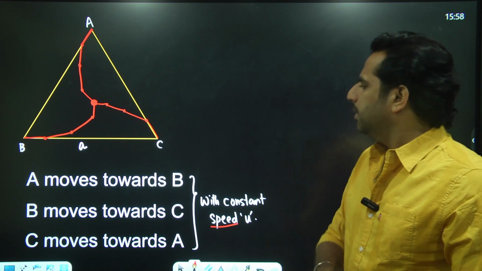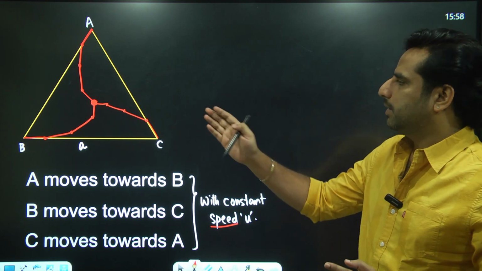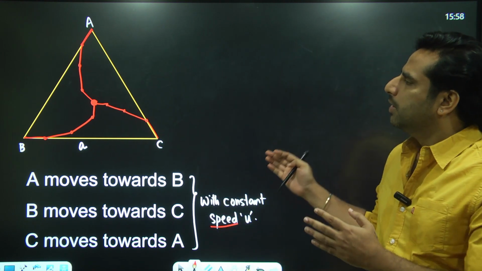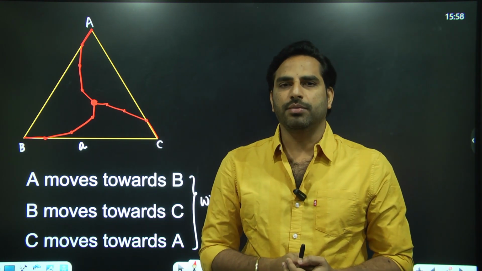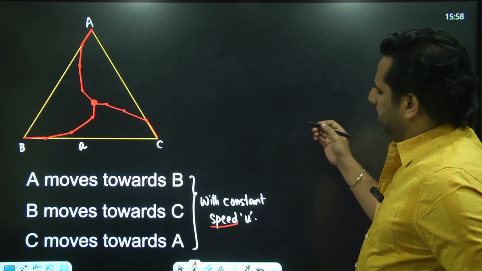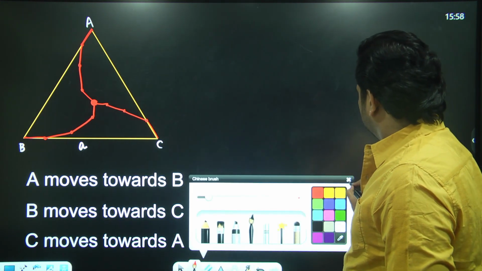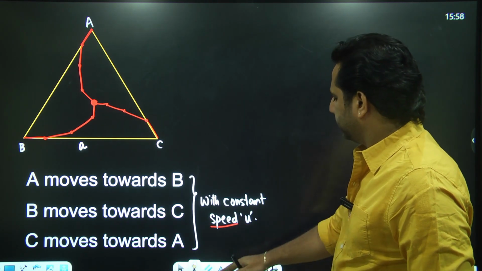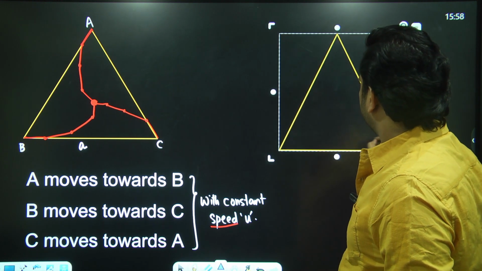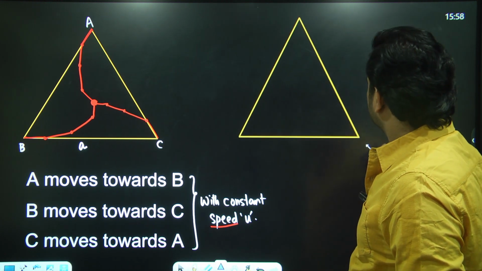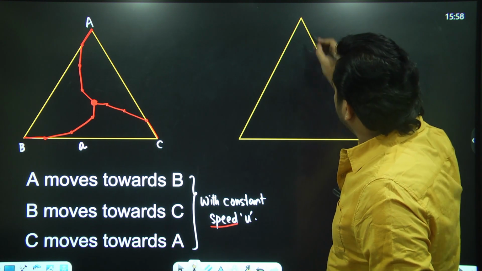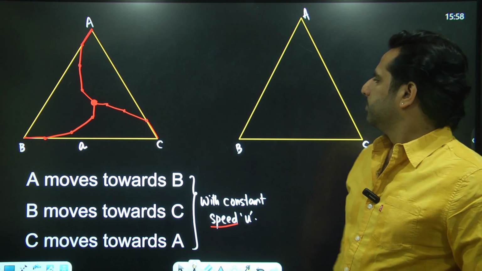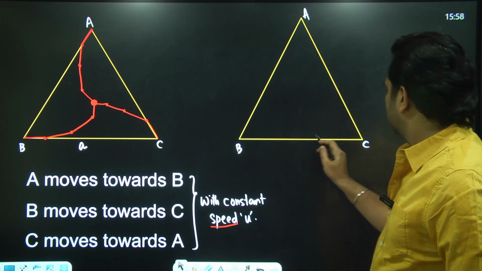Now 90% of the solution is done by understanding this question. The remaining 10% is applying simple math to find out how much time they'll take to meet. You can understand it like this. Consider a triangle. A, B and C are always on the vertices of some or the other equilateral triangle. This is the initial position.